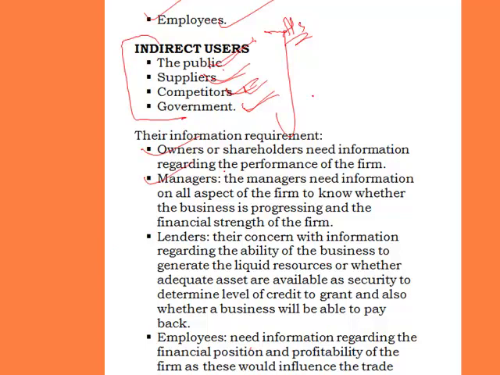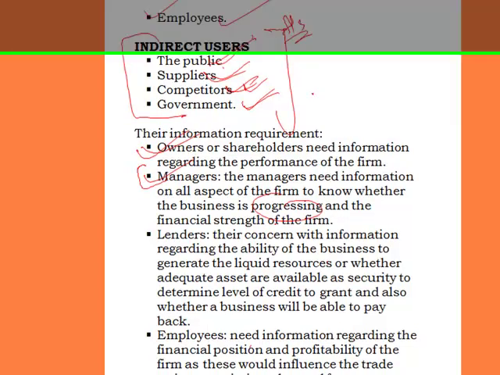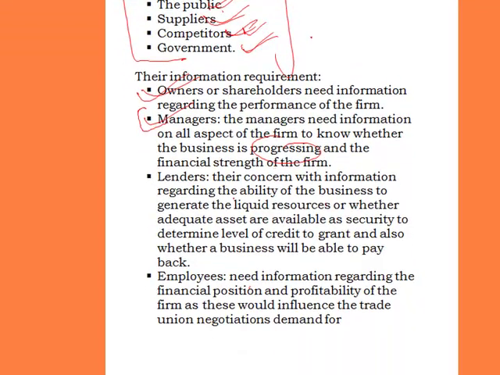The next one is our managers. The managers need information on all aspects of the firm to know whether the business is progressing, from the financial statement of the firm. The managers are the people that are running the business on behalf of the shareholders, and they need the financial statement to know whether the business is actually progressing or not, and they are also able to know the strength of the firm.